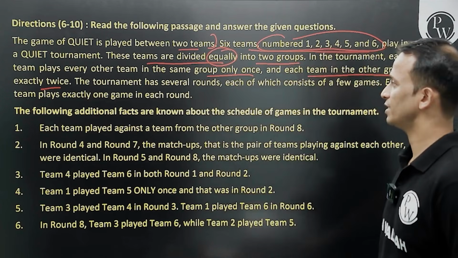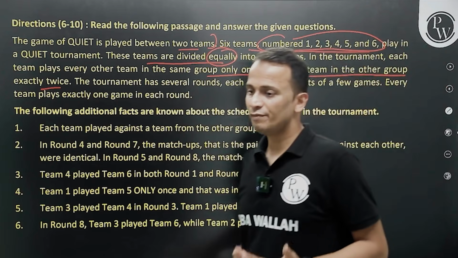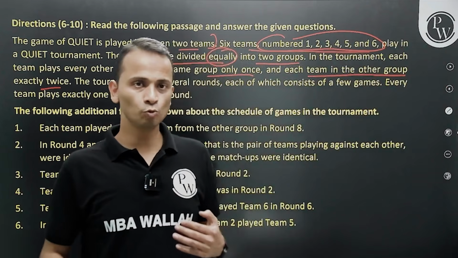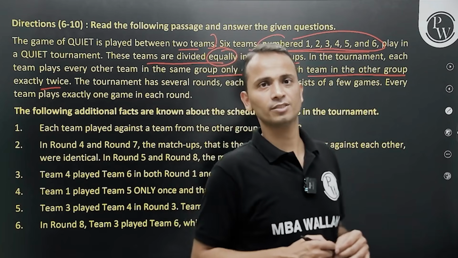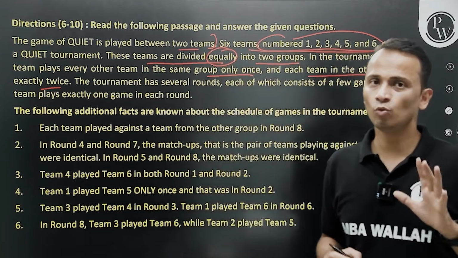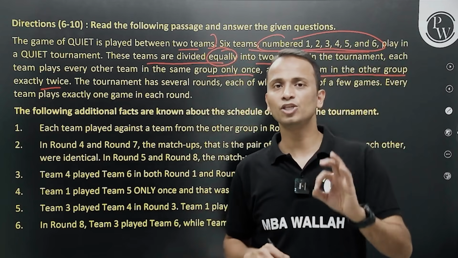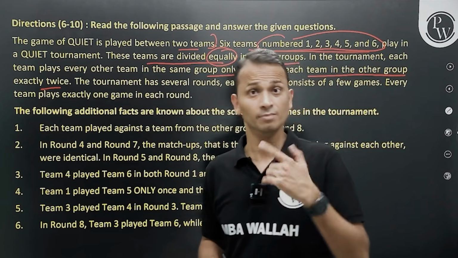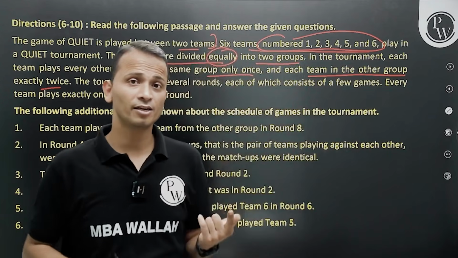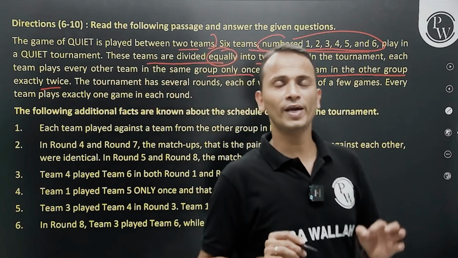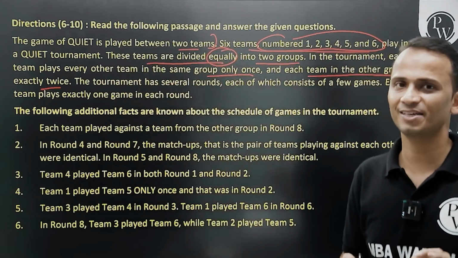Every team will play 2 plus 6, 8 matches. There are 6 teams, 6 into 8, 48 games, but duplications are counted here. So 48 divided by 2, 24 games.